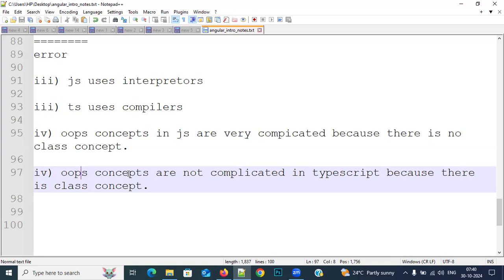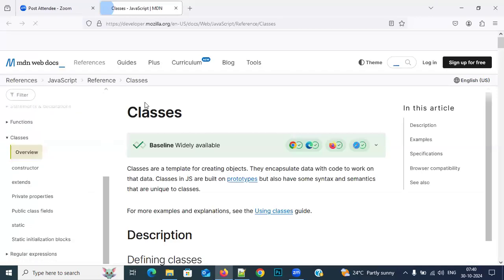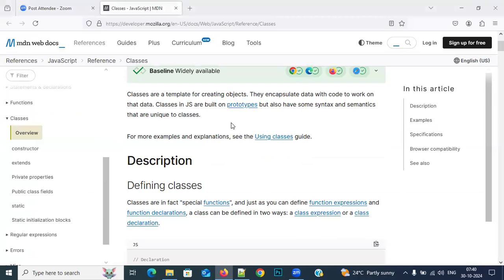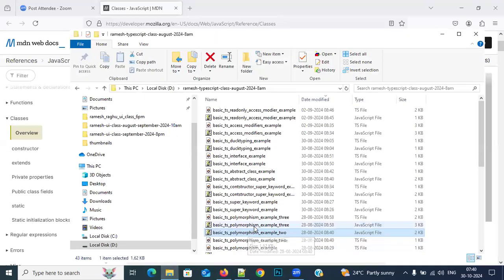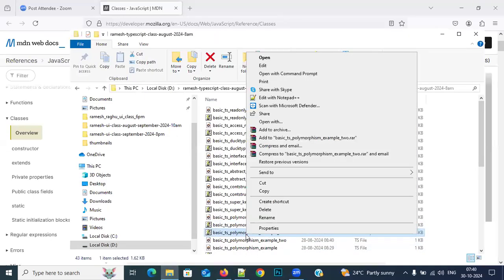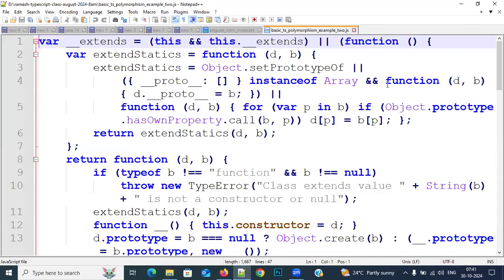If you see this MDN, sir, they are saying we have a class concept in JavaScript. So this is where I'm getting doubts, sir. Wait one second. See it. This thing also they are developing through prototypes only. That's what I have shown you here also, right? Internally it will convert again to functions only.